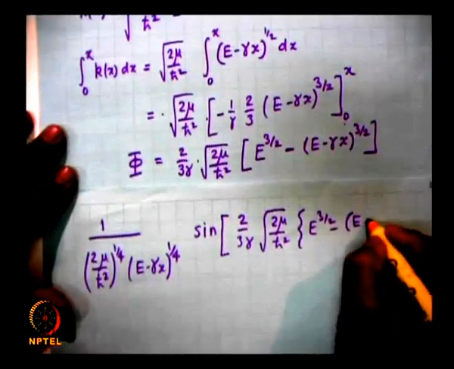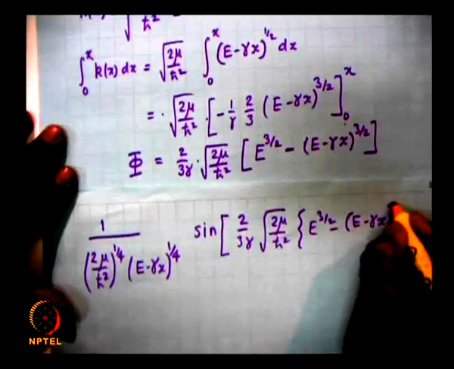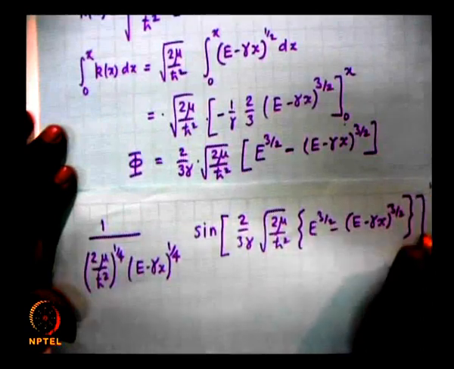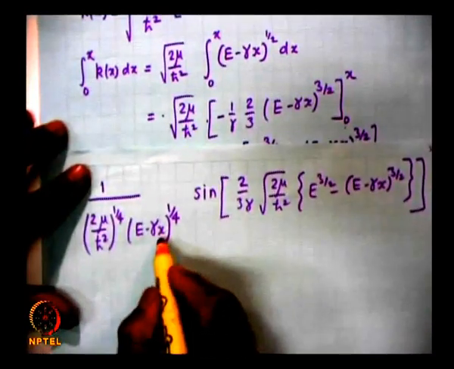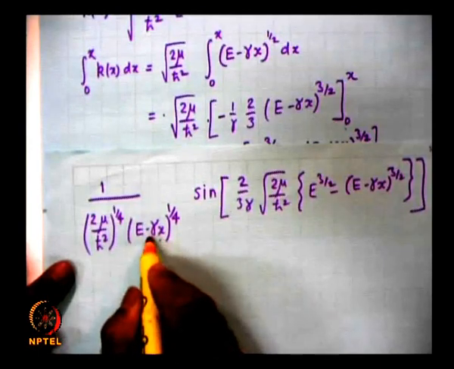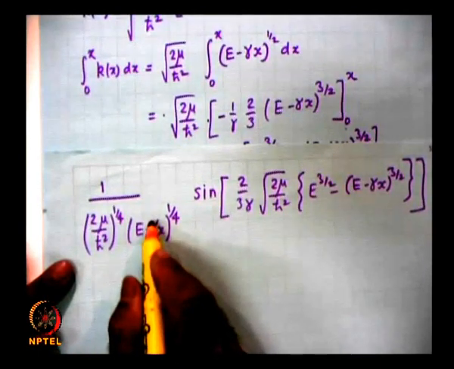You can use a small program to calculate this. But there is one point that I would like to mention, that at x is equal to e by gamma, the denominator becomes 0 and the function blows up.